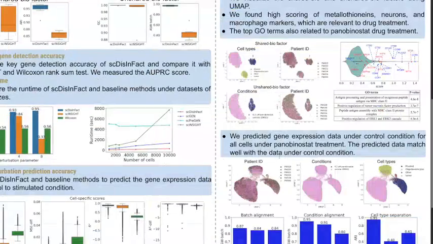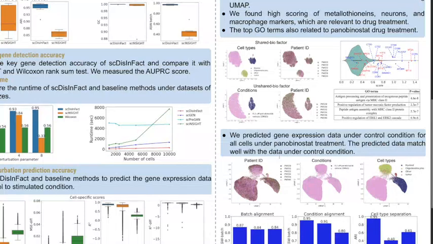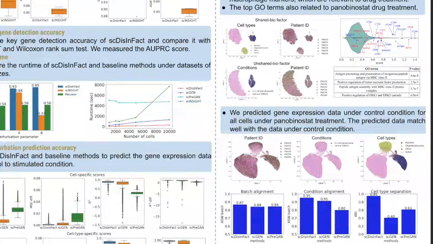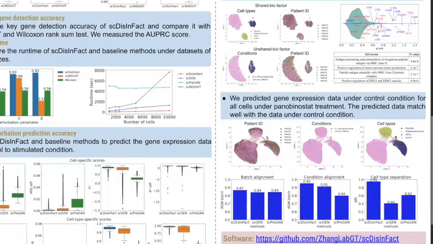In the end, we test the perturbation prediction accuracy of our model, and we measure the alignment of the predicted distribution and the ground truth distribution using several metrics, and compare scDisInFact with baseline methods. And comparison results show that our method consistently performs better than baseline method.